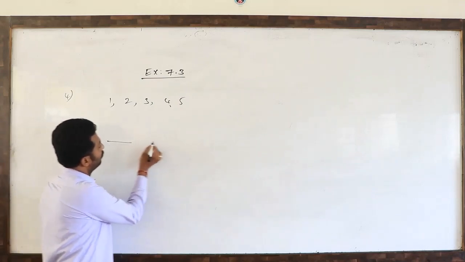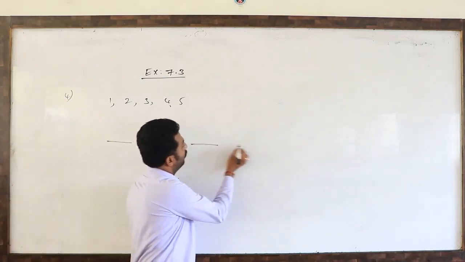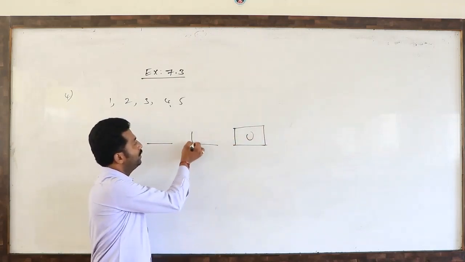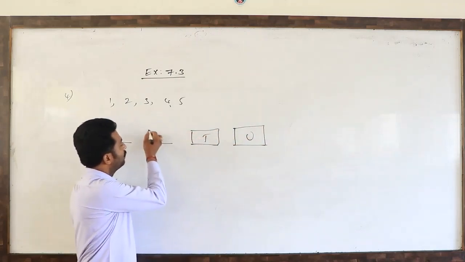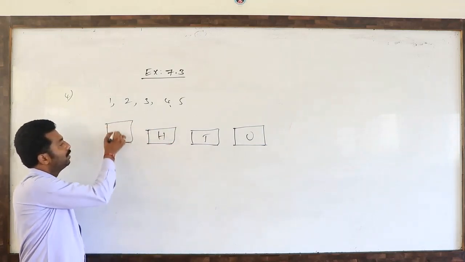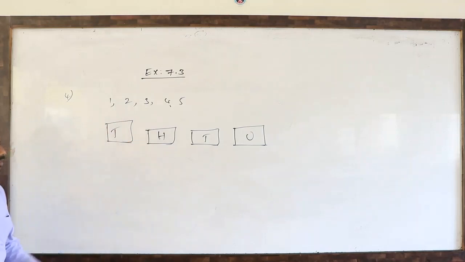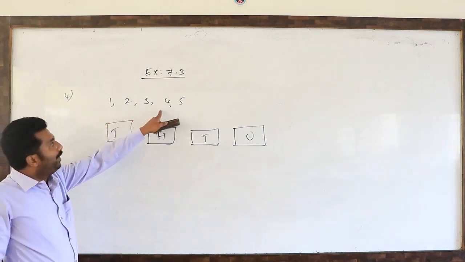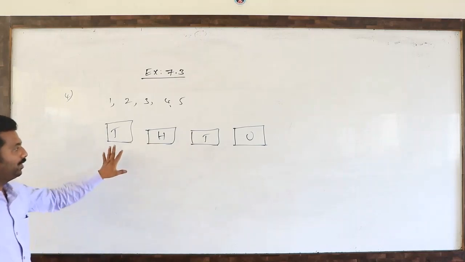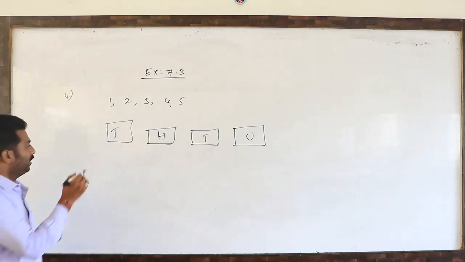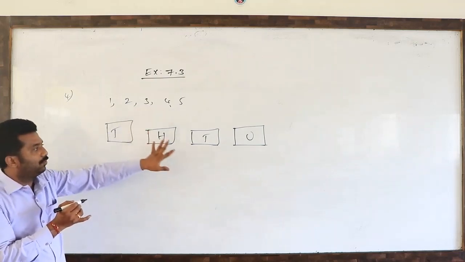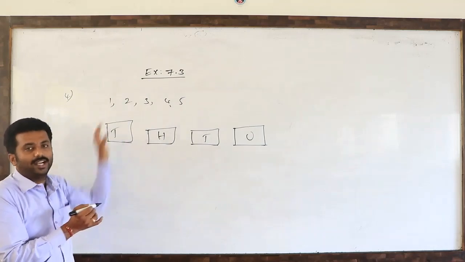So 4 blanks: this is the units place, this is the tens place, this is the hundreds place, this is the thousands place. So 5 digits, 4 blanks, not 5 blanks. A 4-digit number means 4 blanks, and these 4 blanks can be filled by these 5 digits. So 4 seats are there, 5 members are standing.